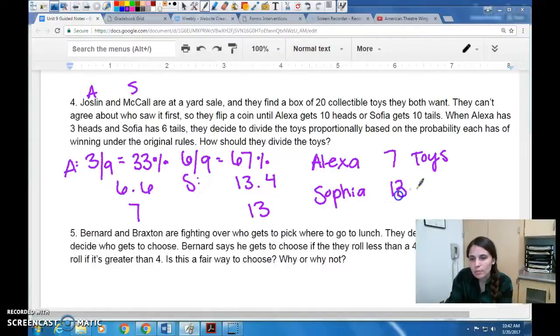So the most important part about answering these questions is just that you can defend yourself, so that you can show some work over here about where these numbers come from and that they match up with the probability that you found. So that might not be the only answer, but that's one way to go about answering the problem.